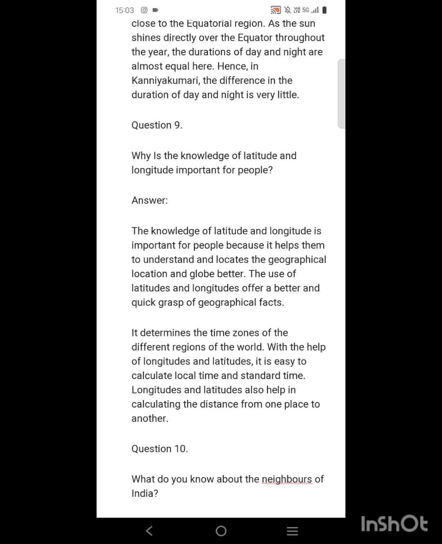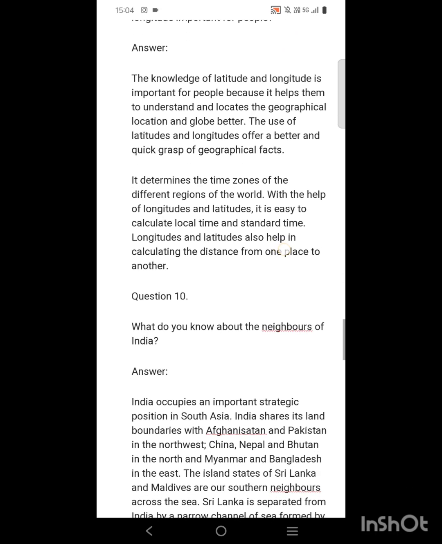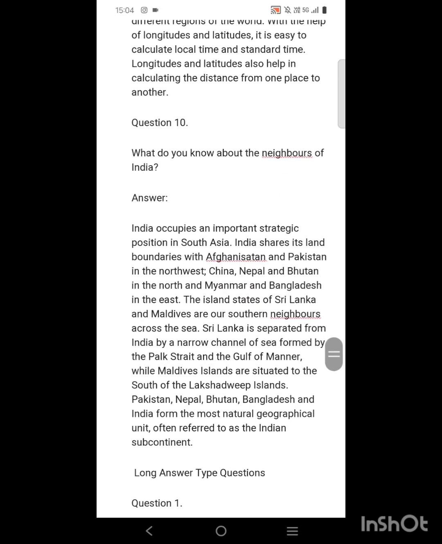Yes, the latitudes and longitudes are mainly important for determining the different time zones of the world. With the help of latitudes and longitudes, it is easy to calculate the local time of a place as well as the standard time. Latitudes and longitudes also help in calculating the distance from one place to another. Yes, because these are very important for calculating the distance from one place to another.